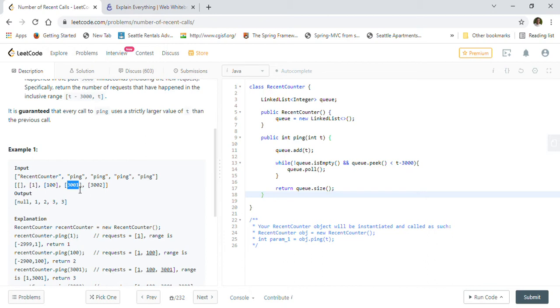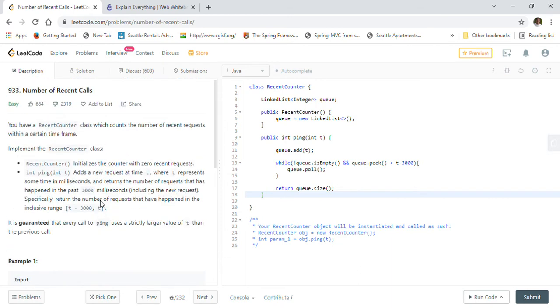Then when we are at the 3001 millisecond, 3001 minus 3000 is 1, right? So 1, 2, 3, these 3 will be inclusive, so 3 is what we have to report as the recent calls. When we reach the 3002 millisecond, we subtract 3000, which is 2, so in that case these 3 will be recent calls, and we return 3. So we have to add the new ping, and we have to return the number of recent calls.